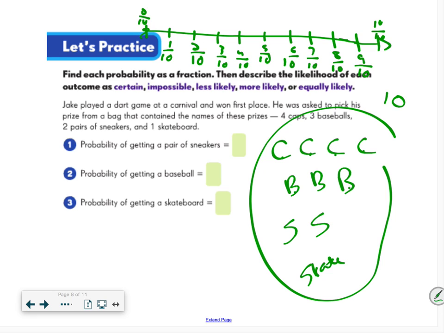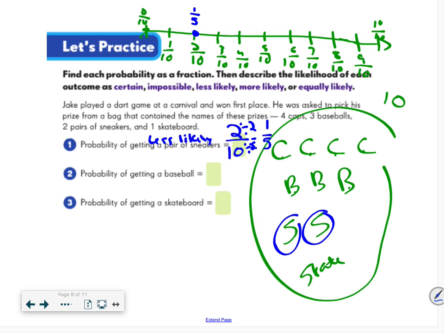Probability of getting a pair of sneakers. So I have 1 sneaker, 2 sneakers. Out of 10 possible outcomes, so I have 2 favorable out of 10. And then I know I can simplify this because these are both even. So I'm going to divide by 2. And I get 1/5. And I know that 2/10 is here. And 1/5 would be the same thing. They're equivalent fractions. So I know 2/10 is pretty close to impossible and not very close to the middle, equally likely. I'm going to say that this is less likely.